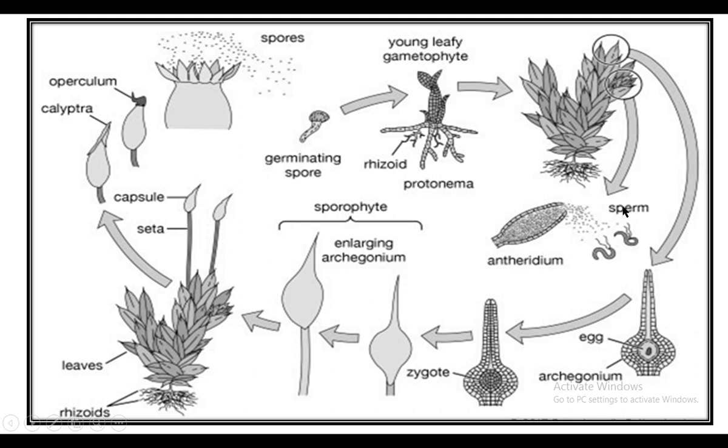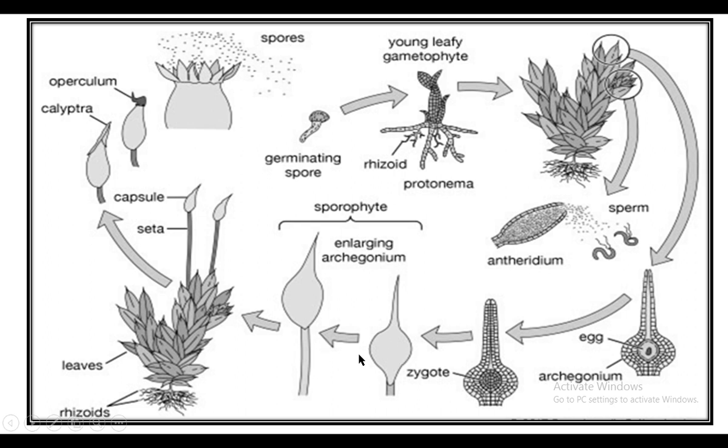And inside the antheridia, antherozoids or sperms are produced. These are biflagellated, and these are released when the antheridium bursts, and they use a water medium to reach the archegonium, and the egg will be fertilized. After fertilization, a zygote is formed, which is diploid, and this is the start of sporophyte development, the sporophyte generation.